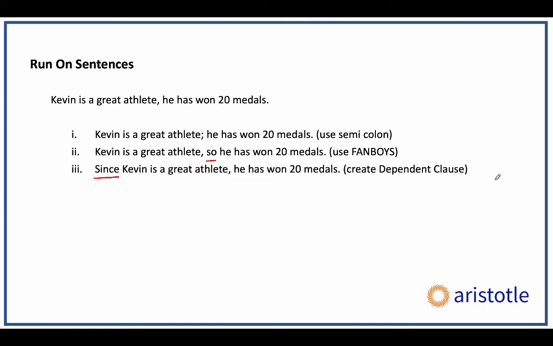One very common trap that the GMAT uses is it will overcorrect in some sentences. What I mean is, take a look. Kevin is a great athlete, semicolon, so he has won 20 medals. So you've got a semicolon, you've got a FANBOYS, both. You don't want to use two of these three, you only want to use one of the three. So this is absolutely incorrect. Either the semicolon will be replaced by a comma or just delete the so.